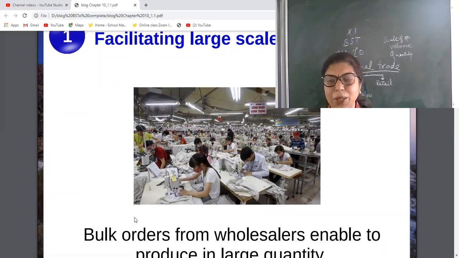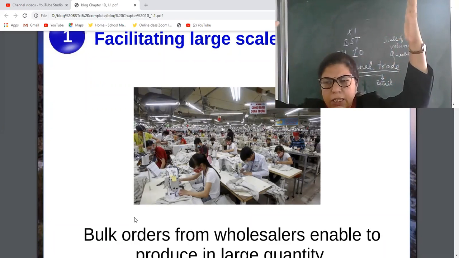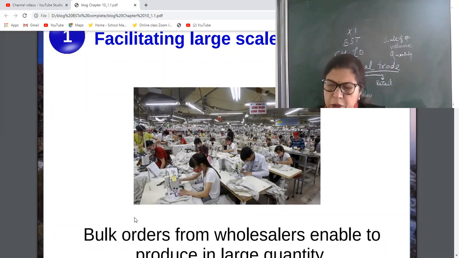So the per unit cost for producers will be less. That is the benefit of large scale production. See, if the producer is producing on a large scale, the per unit cost will decrease. That topic you can learn in economics.